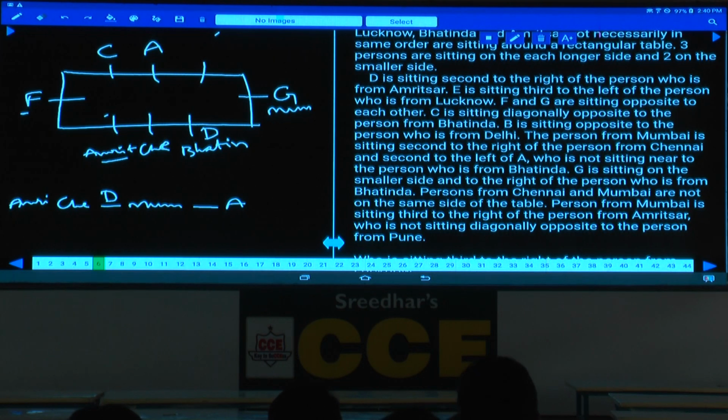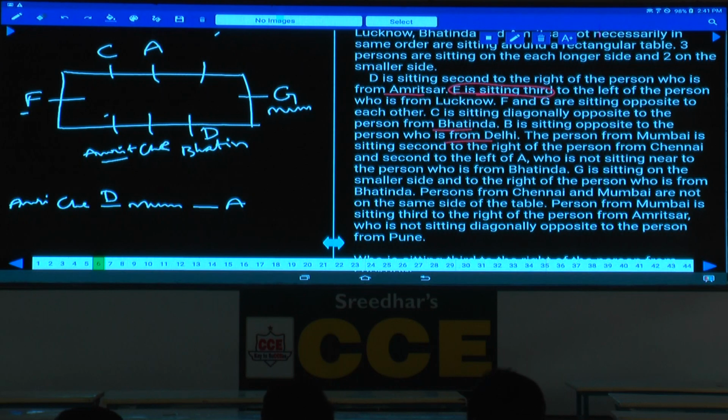D is seated second to the right of the person from Amritsar. I am checking the one information. E is sitting third to the left of the person from Lucknow. And F and G are seated opposite to each other, done; C is diagonally opposite to Bhatinda. B is opposite to the person from Delhi.